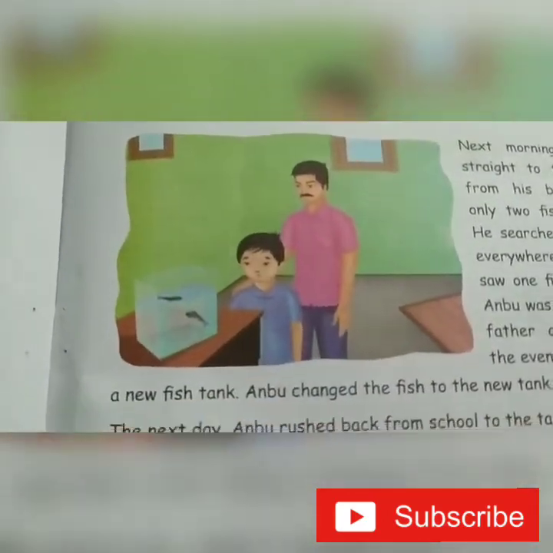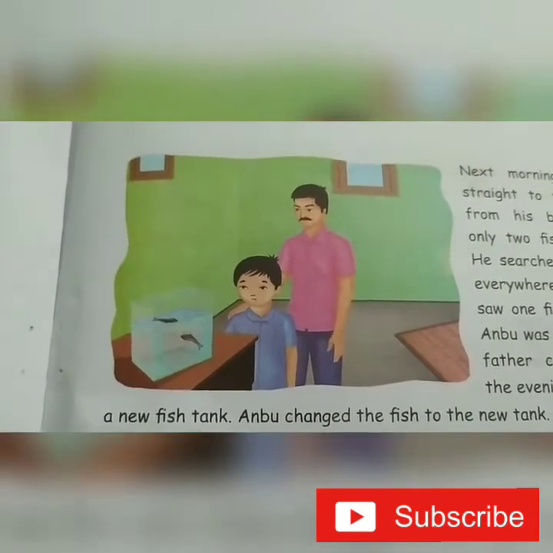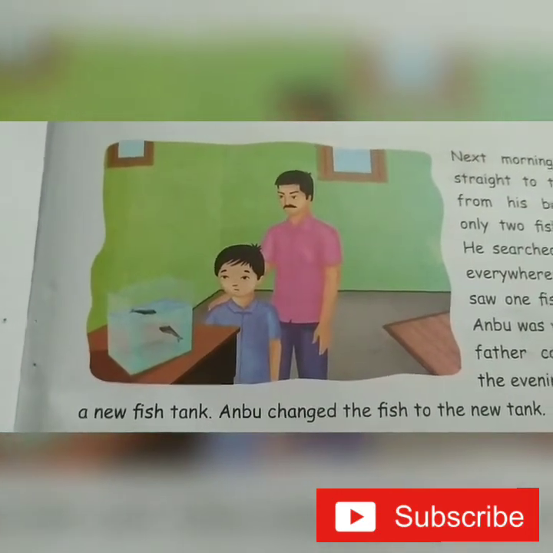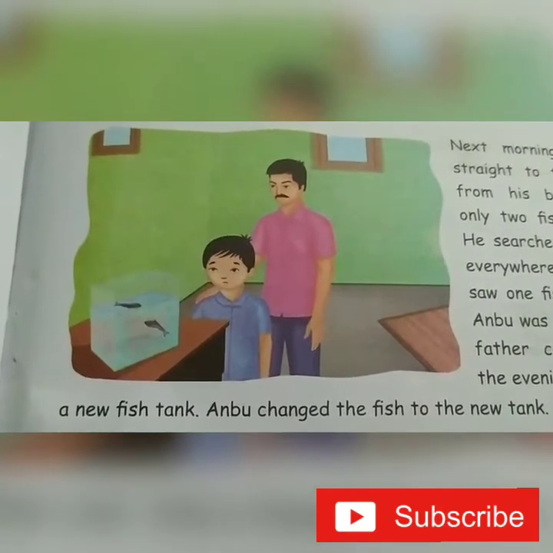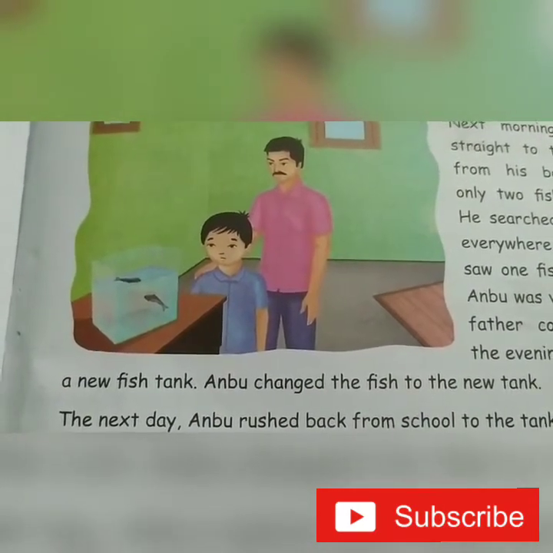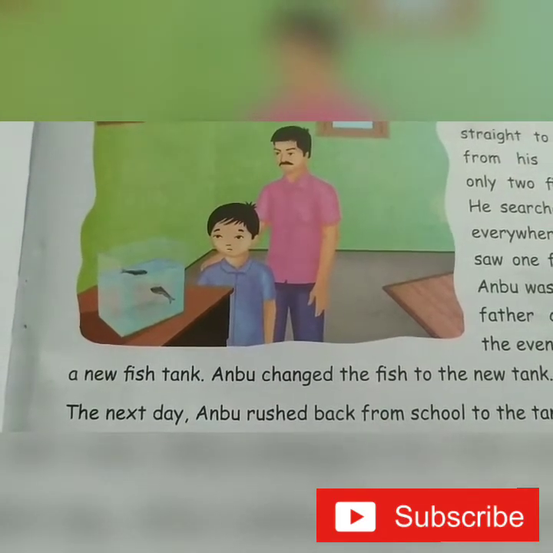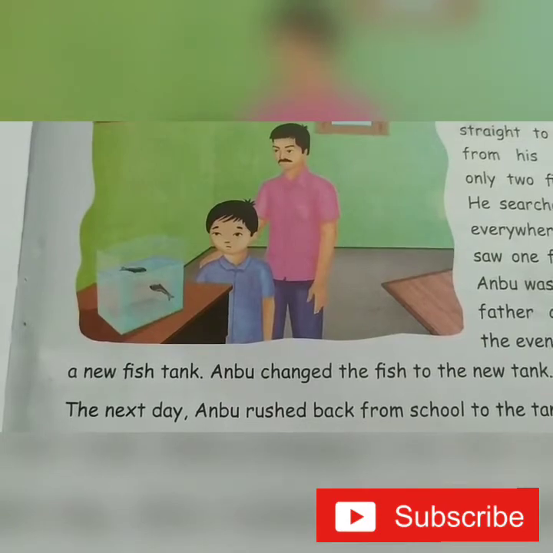The next morning, he saw only 2 fishes inside the jar. So he was very upset. His father was counseling him, saying that the fishes do not like to be in the jar.